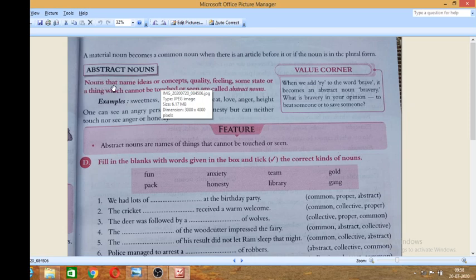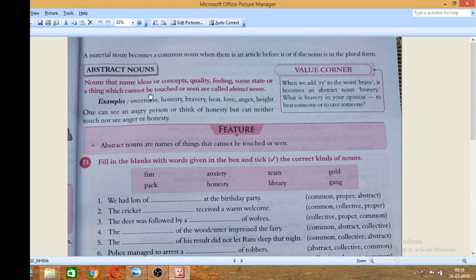Abstract nouns. Nouns that name ideas or concepts, quality, feeling, some state or thing which cannot be touched or seen are called abstract nouns. There are some nouns that we cannot touch, we can just feel them. Suppose honesty, sweetness. Have you ever seen honesty? No. We have seen an honest person, but honesty you have never seen. It is a concept, it is an idea. Bravery, heat, love is a feeling. It's a noun, but it is the name of a feeling. Anger, these are all abstract nouns.